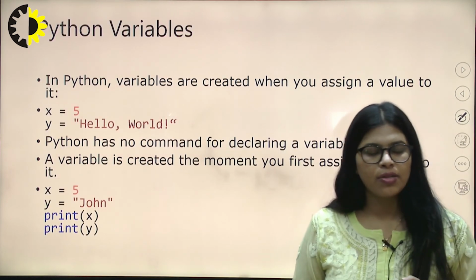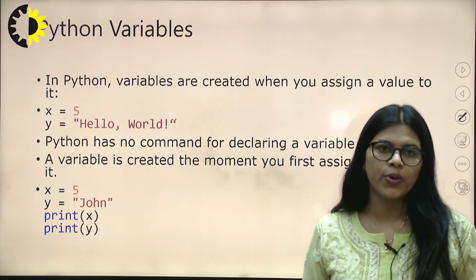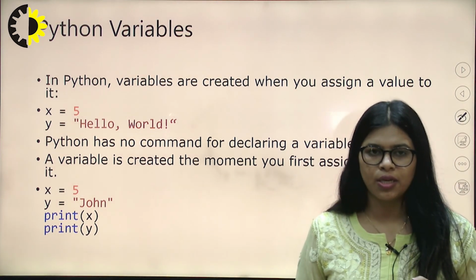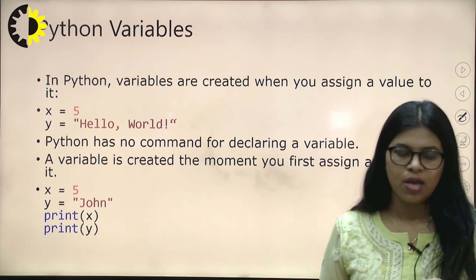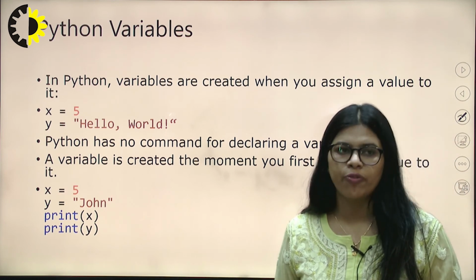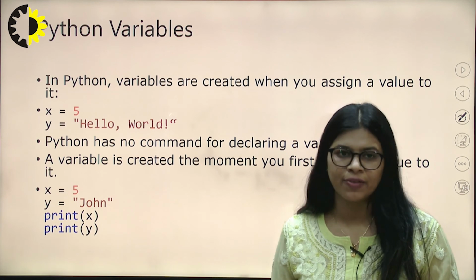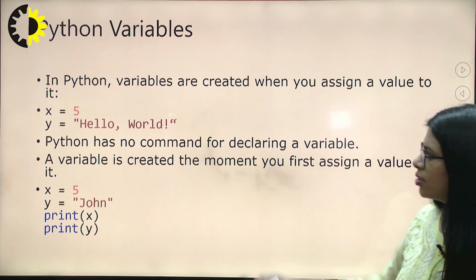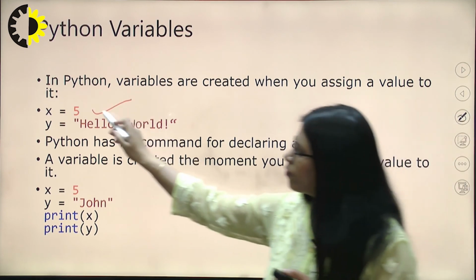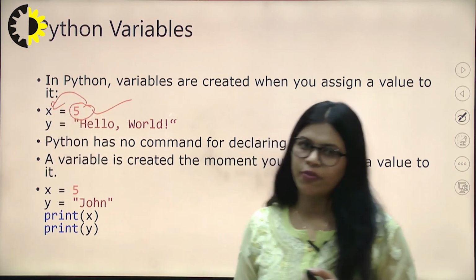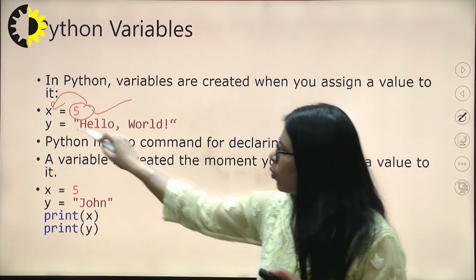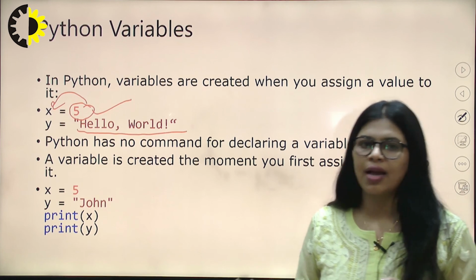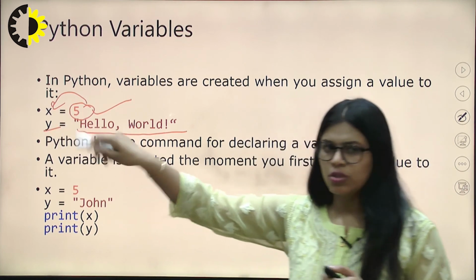Coming to Python variables. Python variables are created when you assign a value to them. Variables are like X, Y, Z, A, B, C, D, my name, another name. We use a variable to hold the value. Like if we want to print 5, we have to assign that 5 to a particular variable. As you can see, X equals 5 means we assign this 5 to a variable for printing. Next is Y equals hello world. To print hello world, you have to assign it to a particular variable. So this is all about variables.